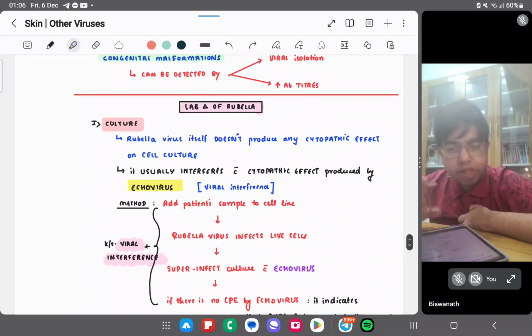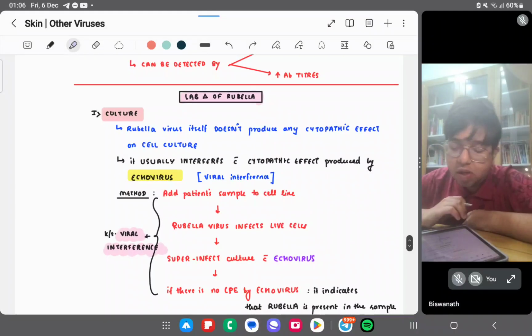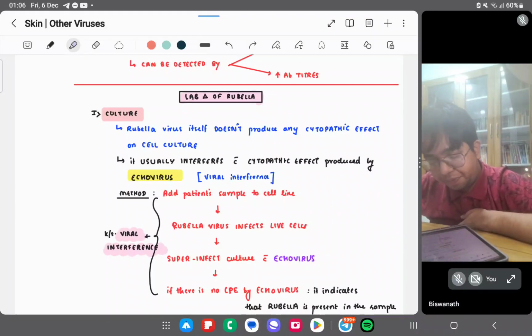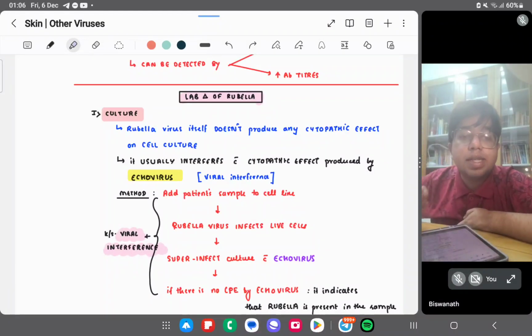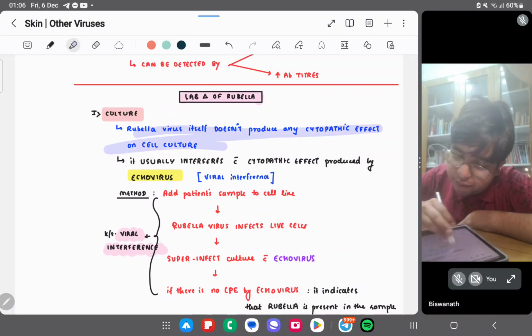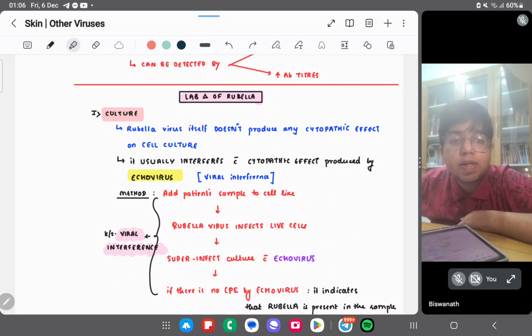Okay, this much is important from the rubella point of view. Lab diagnosis of rubella. What are the lab diagnosis parts? So, culture. Culture is the part which is important here. Rubella virus itself doesn't produce any cytopathic effect.